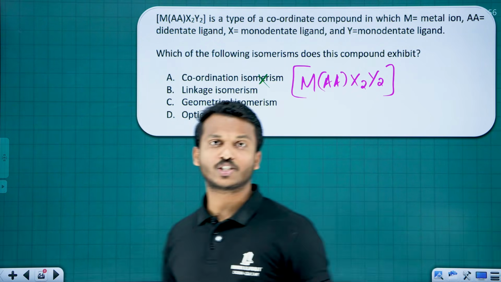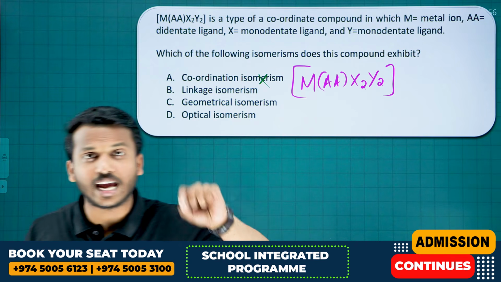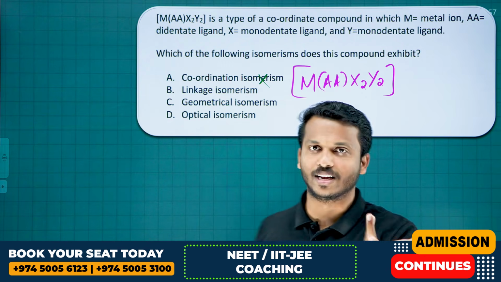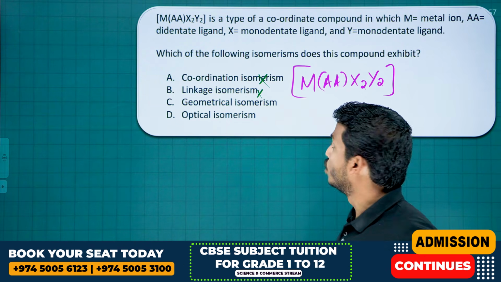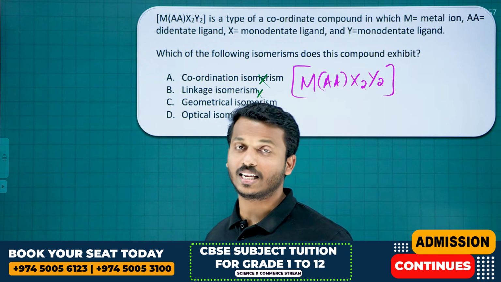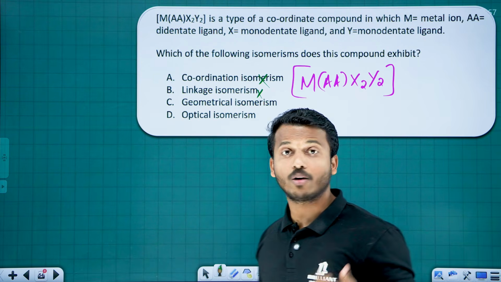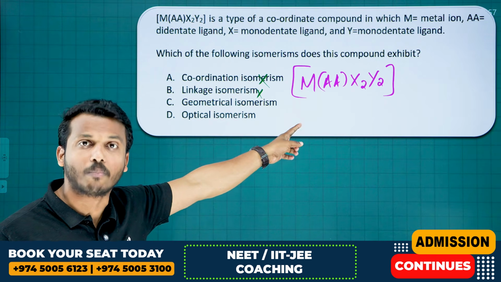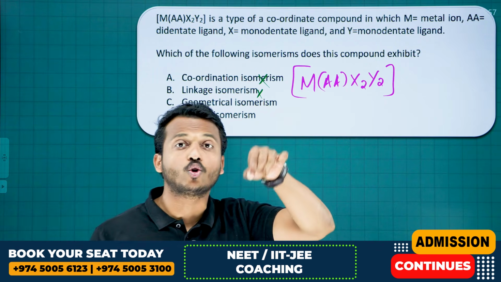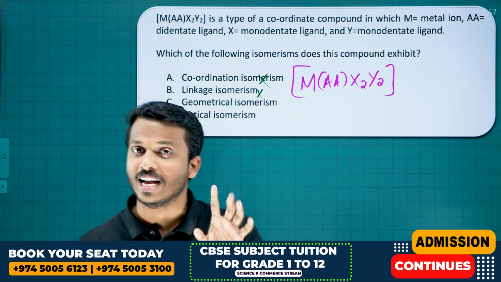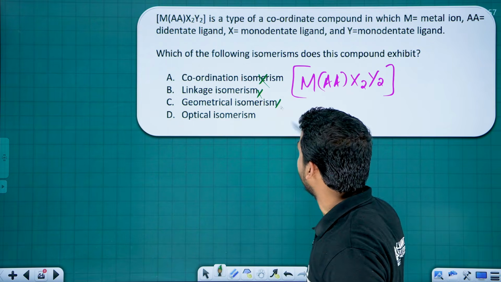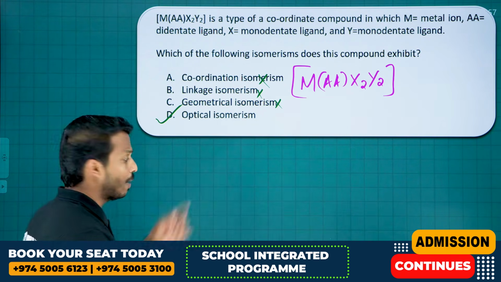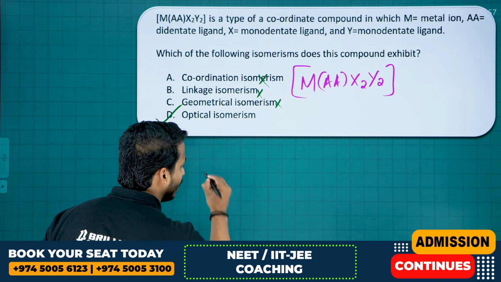What about linkage isomerism? In order to show linkage isomerism, the complex must contain an ambidentate ligand. There is no ambidentate ligand mentioned. Geometrical means what? Cis-trans. Can this compound show cis-trans? We studied cis-trans isomerism. Since it is an octahedral complex, only the Ma2b4 type shows cis-trans isomerism. It's not that. So the only possibility is what? Optical isomerism.